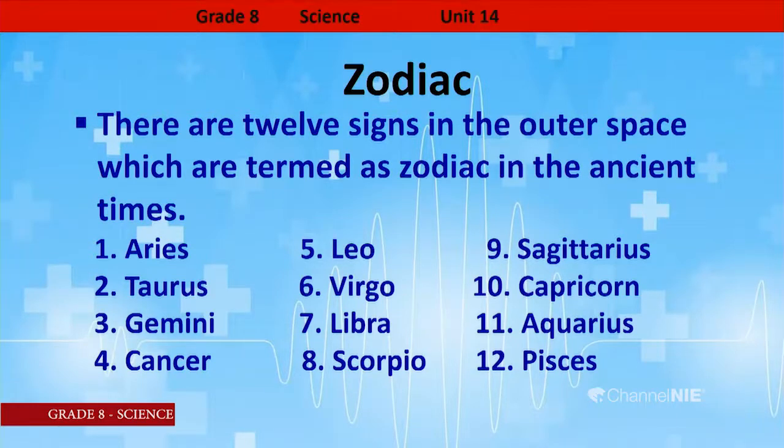Let's see. First one Aries, and the second one Taurus, and third one Gemini, and fourth one Cancer, fifth one is Leo, and the sixth one is Virgo, and the seventh one is Libra, eighth one called Scorpio, and the ninth one Sagittarius, and the 10th one Capricorn, the 11th one is Aquarius, and the 12th and the last one is Pisces.